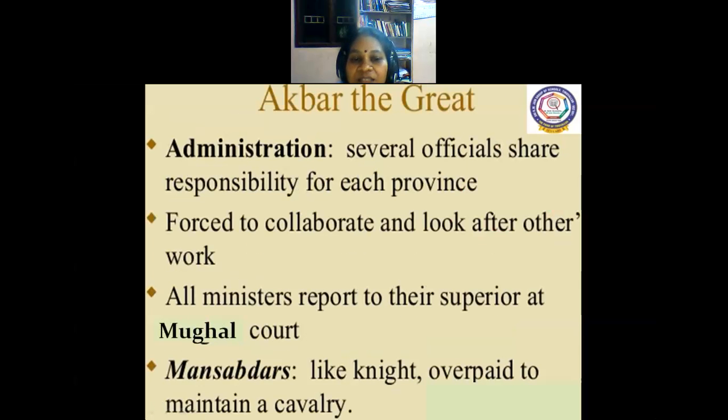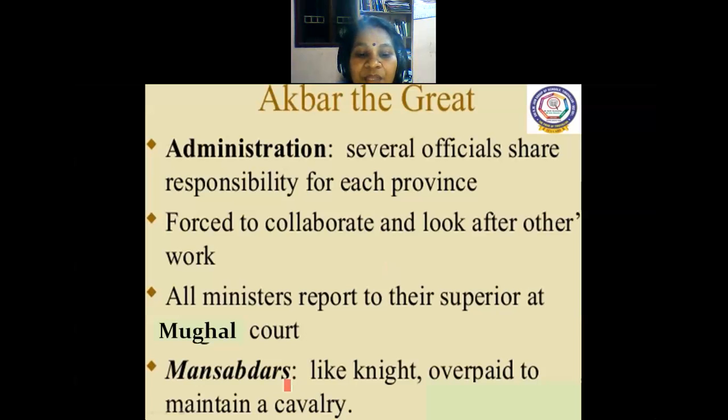How did he administrate? Let's see. Several officials shared responsibility for each province. He was a very good administrator also. He administrated very well, forcing officials to collaborate and look after others' work. See, he appointed a person to look after their work. All the ministers should report to their superior at the Mughal court.